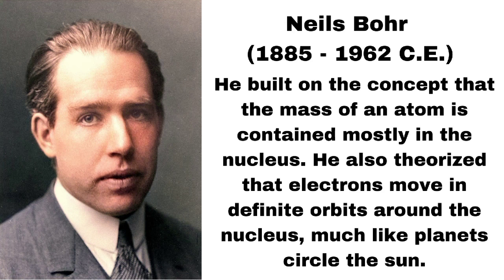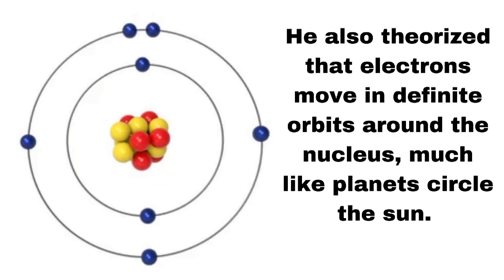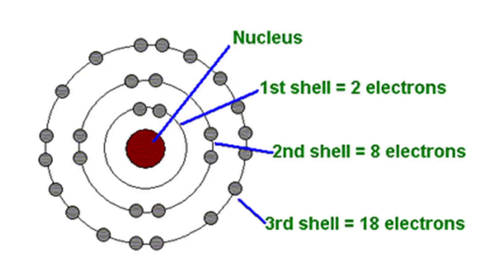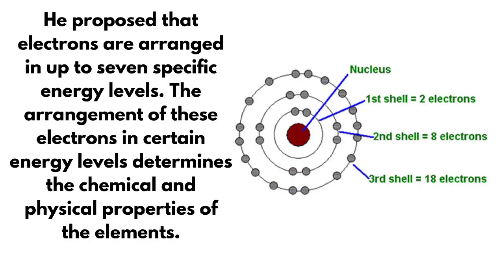He built on the concept that the mass of an atom is contained mostly in the nucleus. He also theorized that electrons move in definite orbits around the nucleus, much like planets circle the Sun. These orbits, or energy levels, are located at certain distances from the nucleus. He proposed that electrons are arranged in up to 7 specific energy levels. The arrangement of these electrons in certain energy levels determines the chemical and physical properties of the elements.